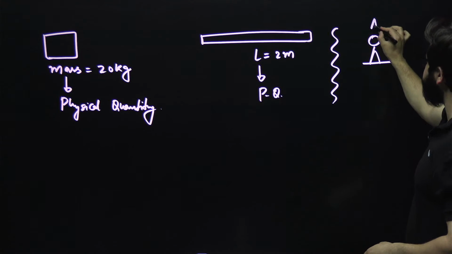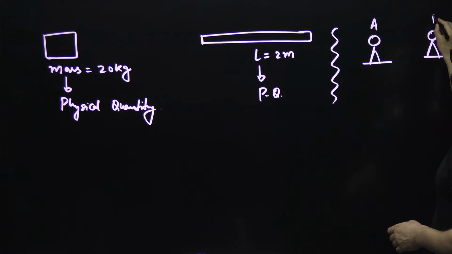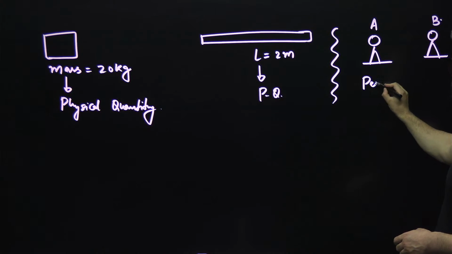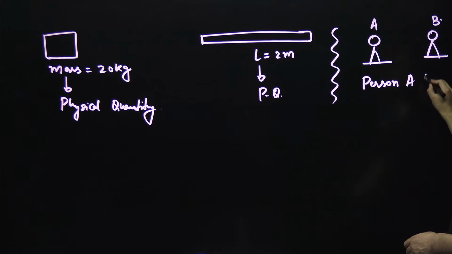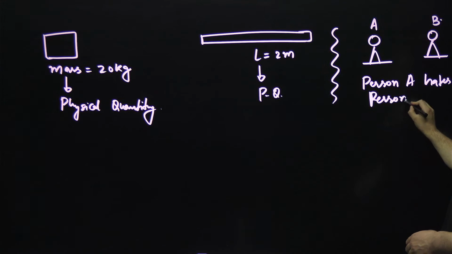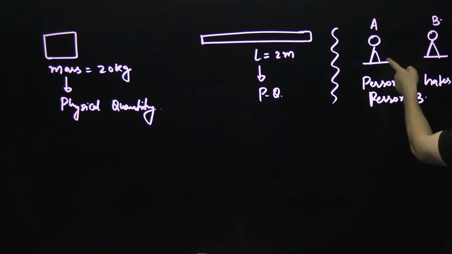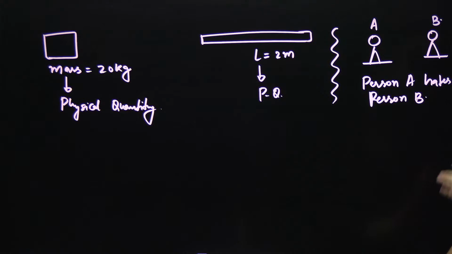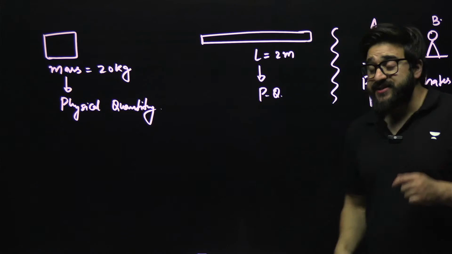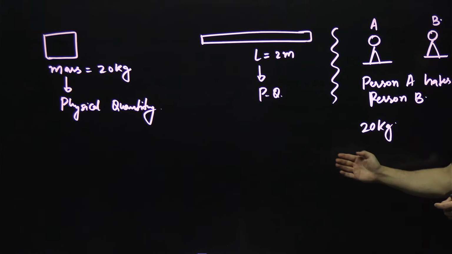If this person A hates person B, I'll write over here, person A hates person B. Now, if I ask you how much this person hates person B, you say, sir, 20 kg hate. Is that correct? Saying 20 kg hate over here, is it correct? It is absolutely wrong.